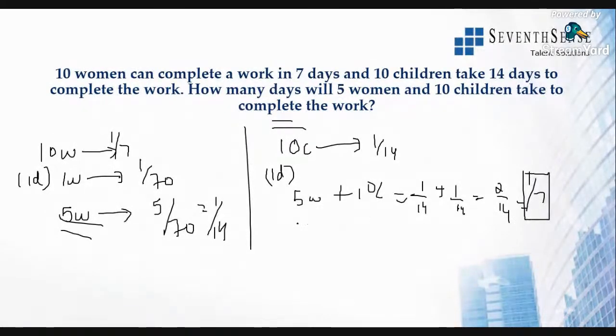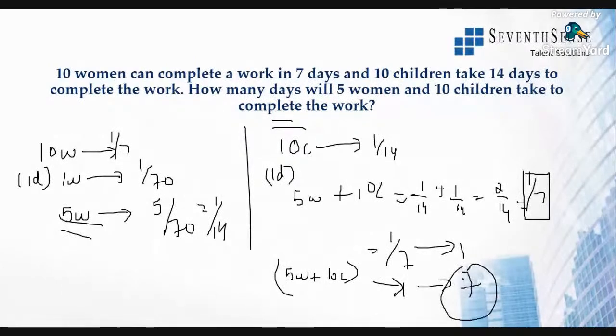So 5 women and 10 children complete 1/7 of the work in 1 day. So reciprocal is the value that they take as the time. So 5 women and 10 children take up that one complete work and finish it in 7 days. They'll finish it in 7 days.